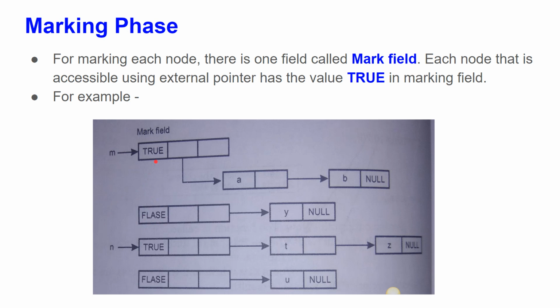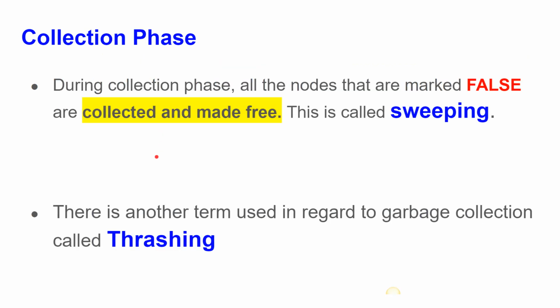Okay, once it scans the entire system, after that what will happen? It will go for the collection phase. During the collection phase, all the nodes that are marked false are collected and made free. This is called sweeping. So what is sweeping? Wherever we have the value false, it will collect everything and make those nodes free. It will make those variables or objects free. So that is called sweeping.